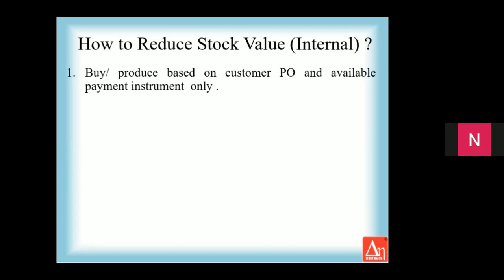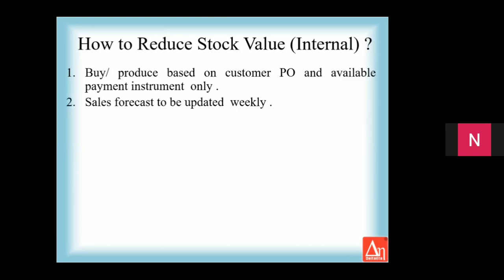First way should be to buy or produce based on customer PO and available payment instrument only. If you have an LC for 1 crore, purchase raw material only for 1 crore. Don't purchase raw material expecting the LC to be opened. Always see to it that the customer will lift the material once it is produced, and customer will lift only when his payment instrument is there already. Otherwise, he will still be looking for another supplier. So buy or produce based on customer PO and available payment instrument only.